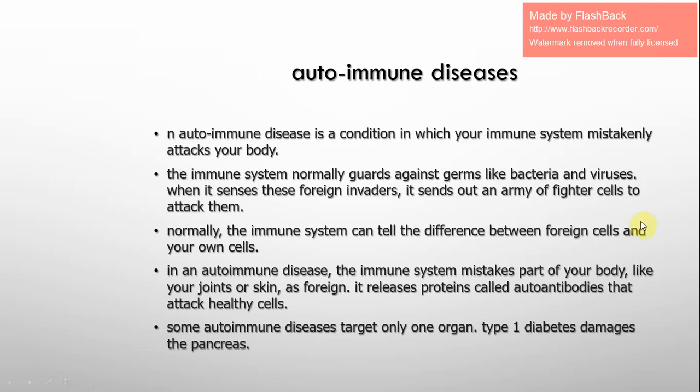So here, in an autoimmune disease, the immune system mistakes part of your body, like your joints or skin. So when we have an autoimmune disease, maybe the immune system or the white blood cells attack your joints. That's why you have rheumatoid arthritis. It may attack your skin, such as lupus. You have rashes and so on. Or it may attack special cells in the pancreas.